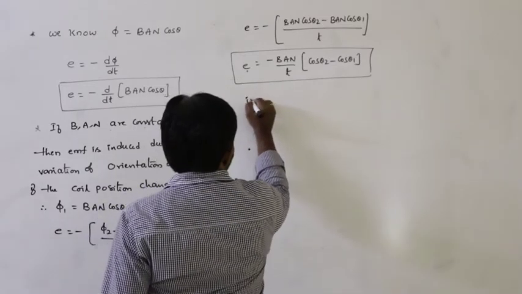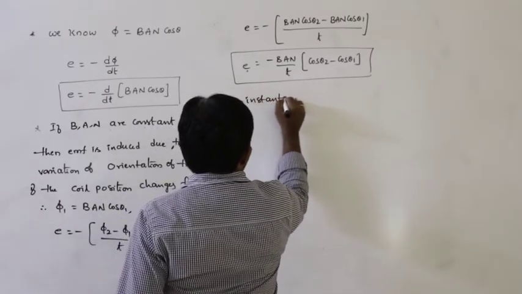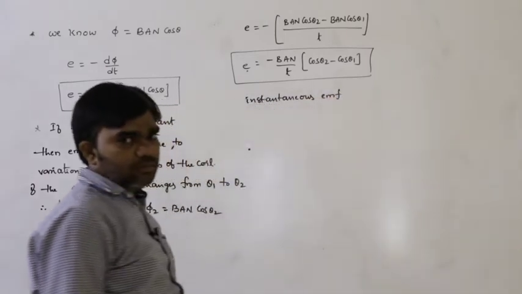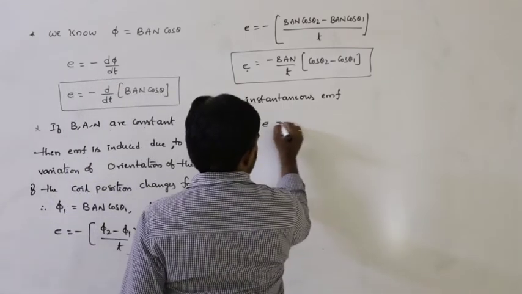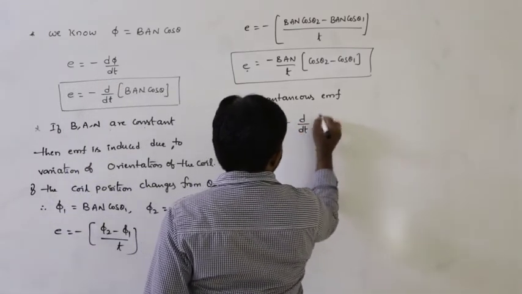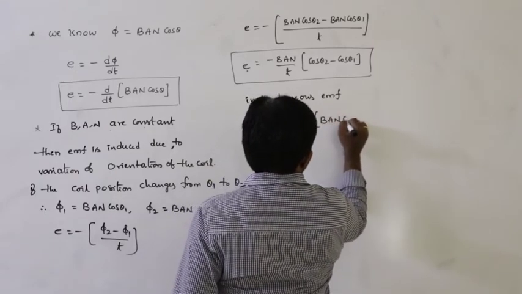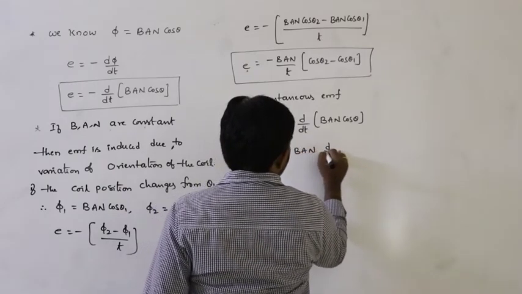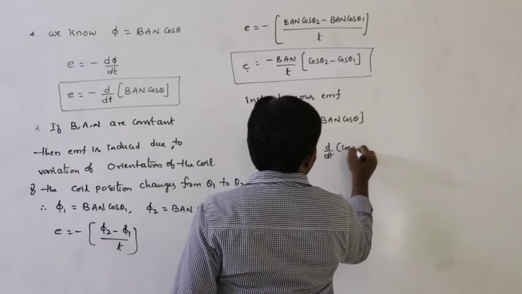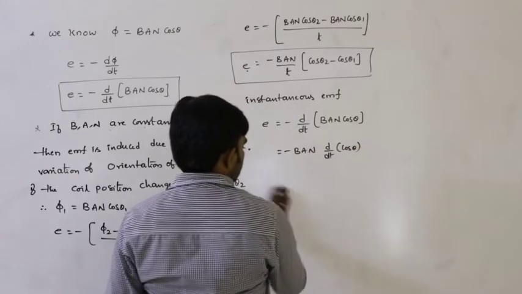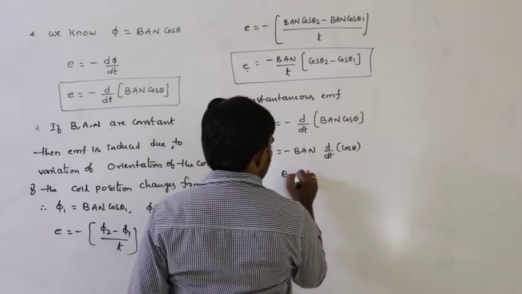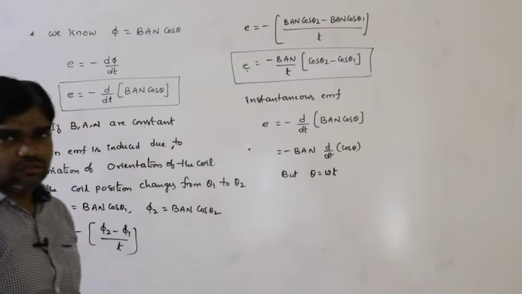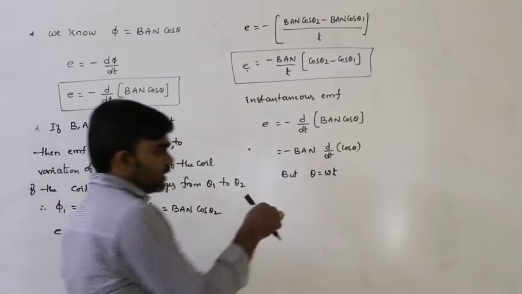So in this situation, what is the instantaneous EMF? E is equal to minus d by dt of BAN cos theta. So that is minus BAN into d by dt of cos theta. But we know theta is equal to omega t, if the coil is rotating with a certain angular velocity.